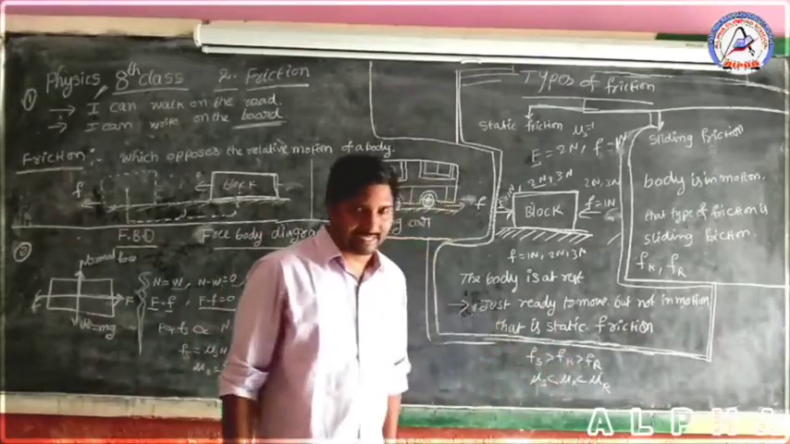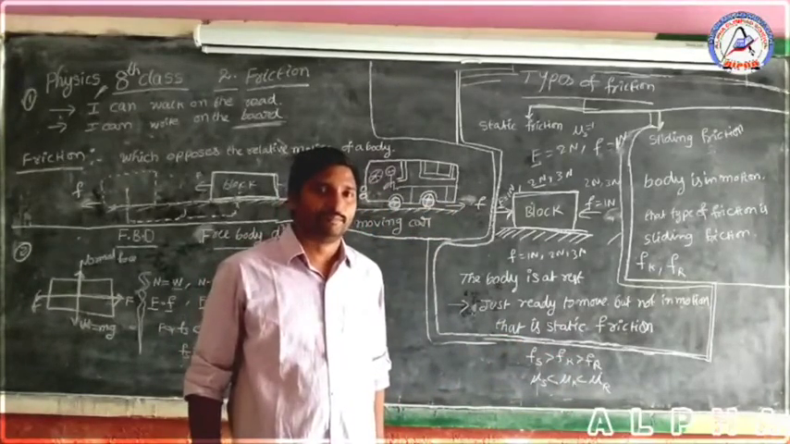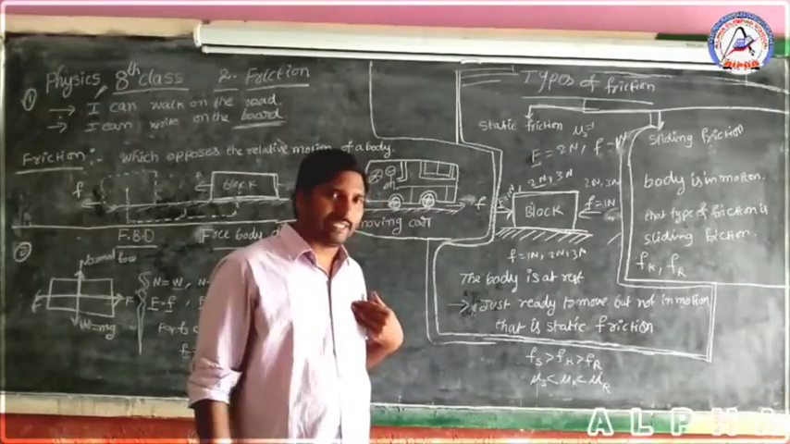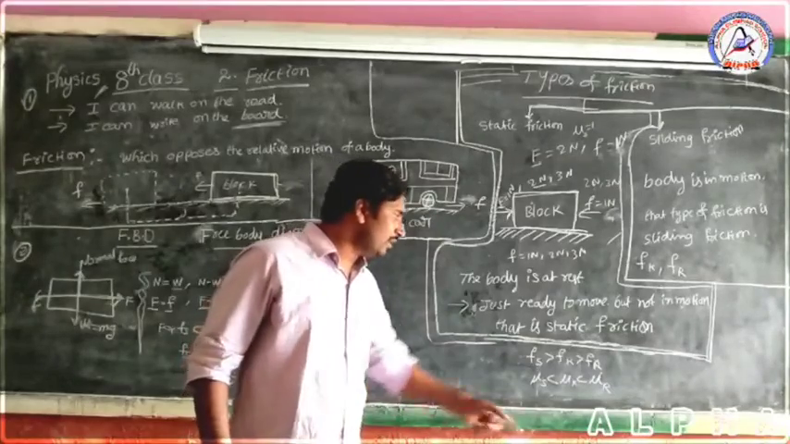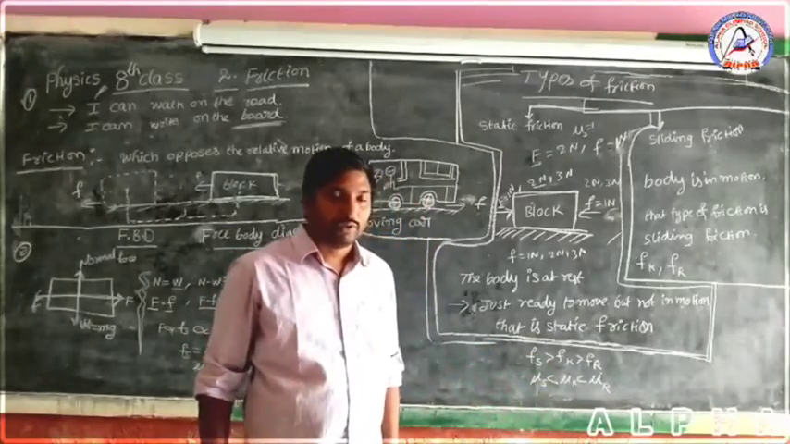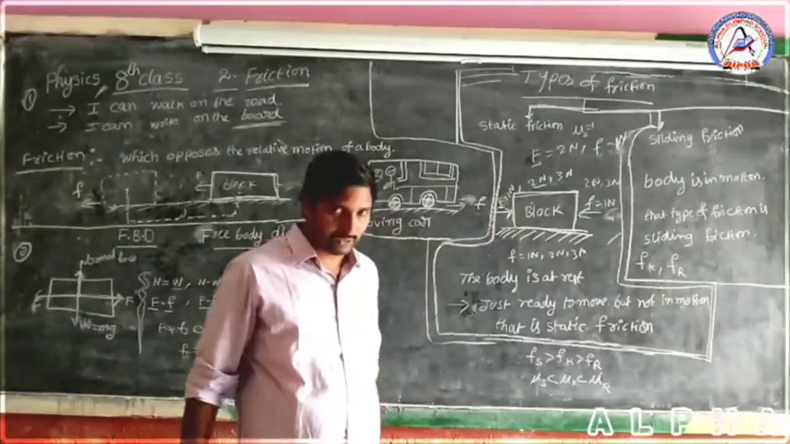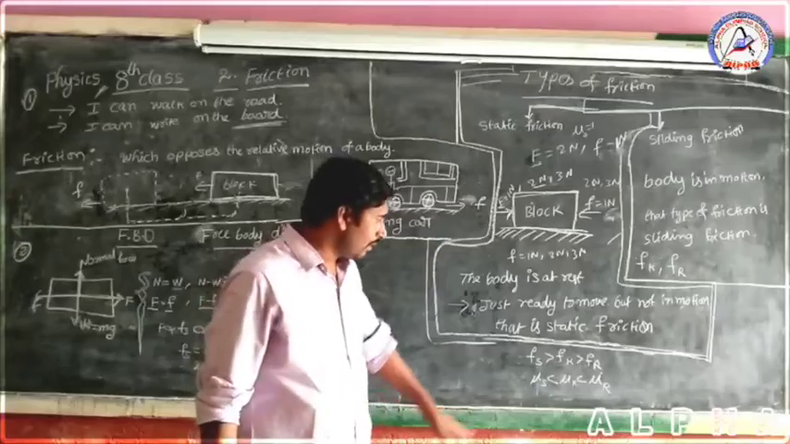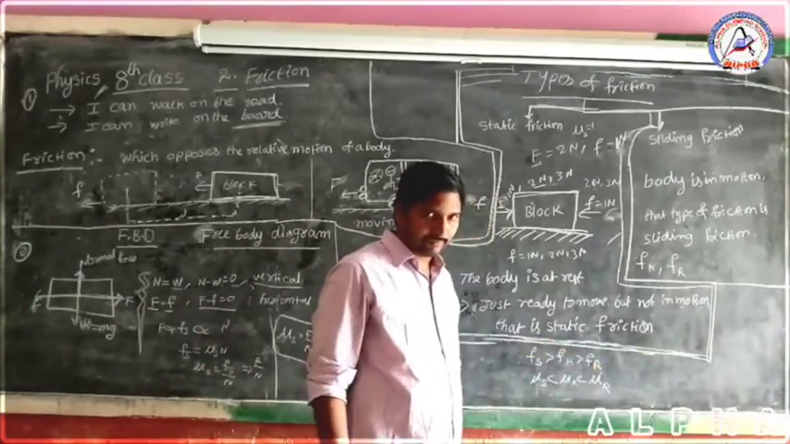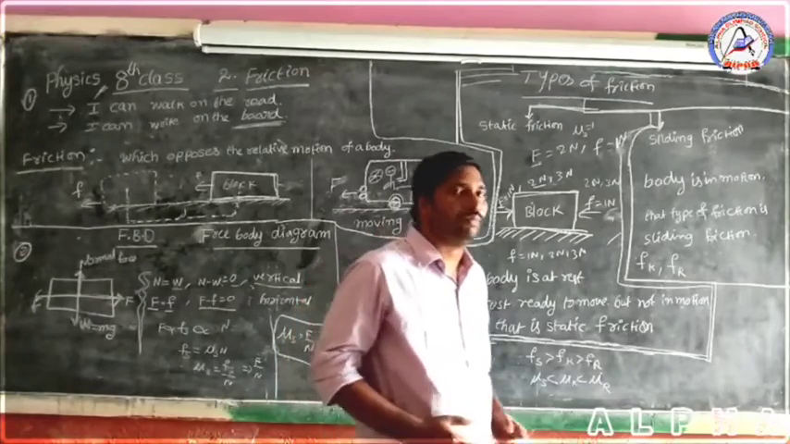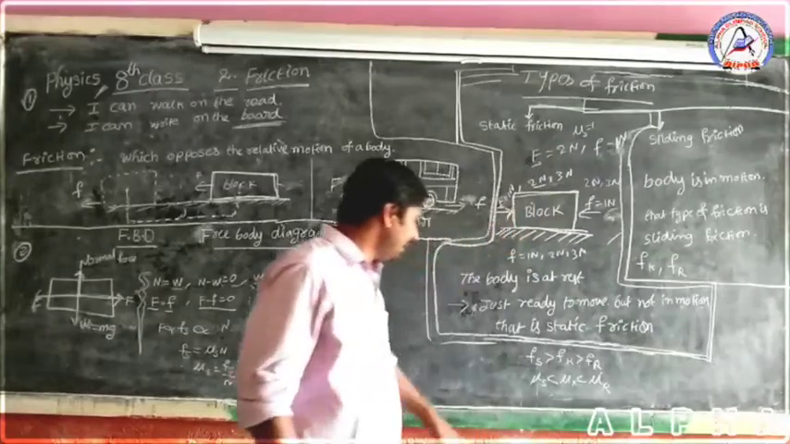Children, F suffix s, the static frictional force, is greater. F suffix k is less. That means the body is at rest position. Static frictional force is greater in comparison to kinetic friction, so the body is not in motion. Did you understand, children? Now F suffix k is greater in comparison to rolling, which means just in motion, not rolling. So these are the best examples.